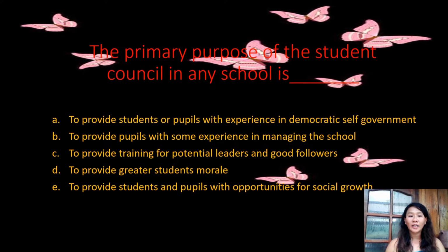And letter D. To provide greater students' morale. And letter E. To provide students and pupils with opportunity for social growth. The correct answer here is the letter E. So, this is the correct answer. To provide students and pupils with opportunity for social growth.